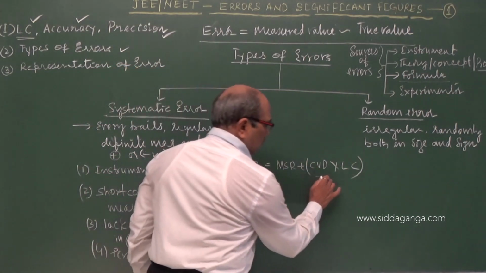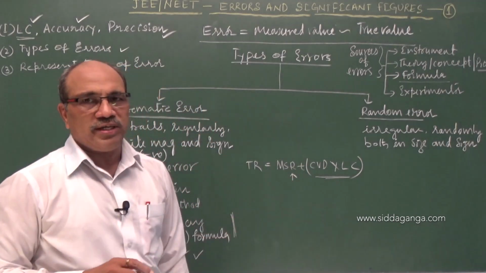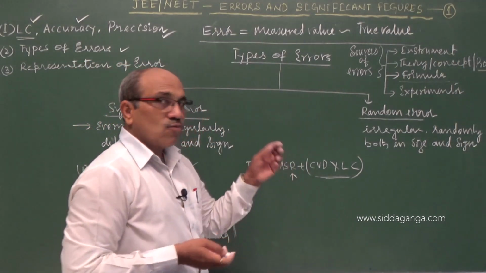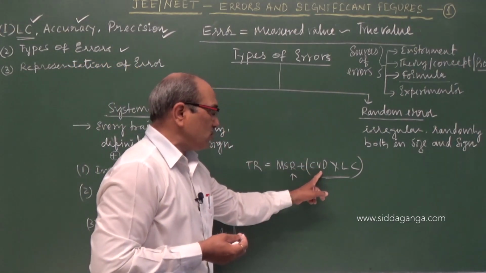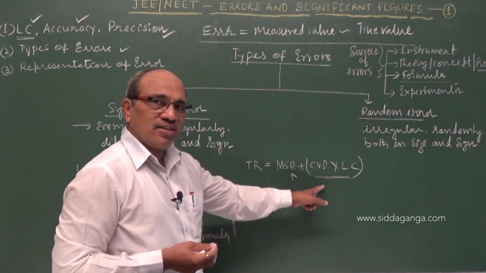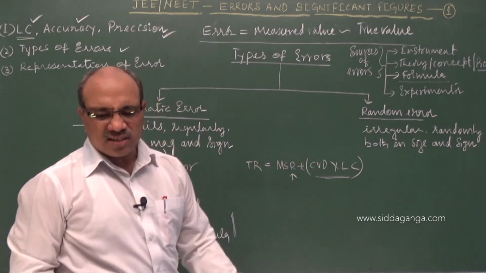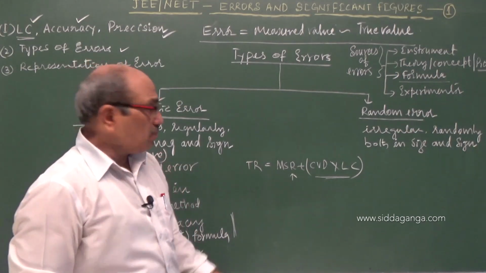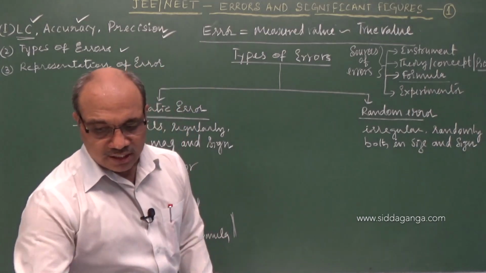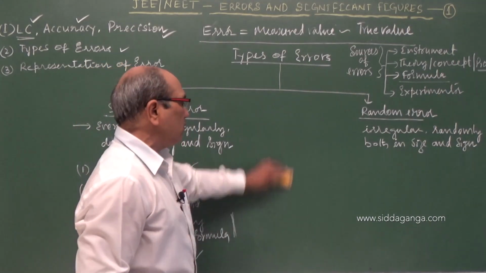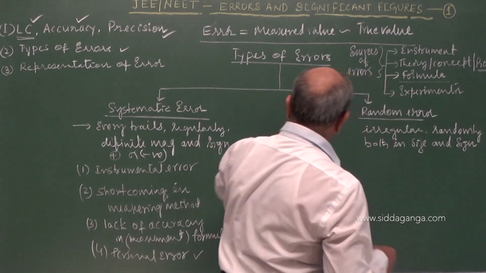Now it is right: first you have to simplify, then add to the main scale. Such simple errors may cause problems. I also told you that you must know which reading is MSR and which is CVD. In place of CVD you substitute CVD, in place of MSR, MSR only, not interchanging them. Such minimum errors that may take place in measurements are called lack of accuracy in the formula, or in using that formula to take the total reading.